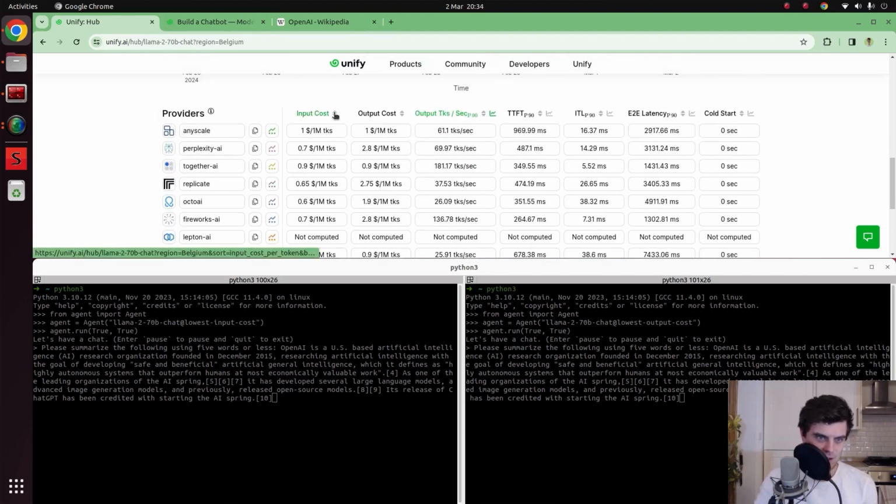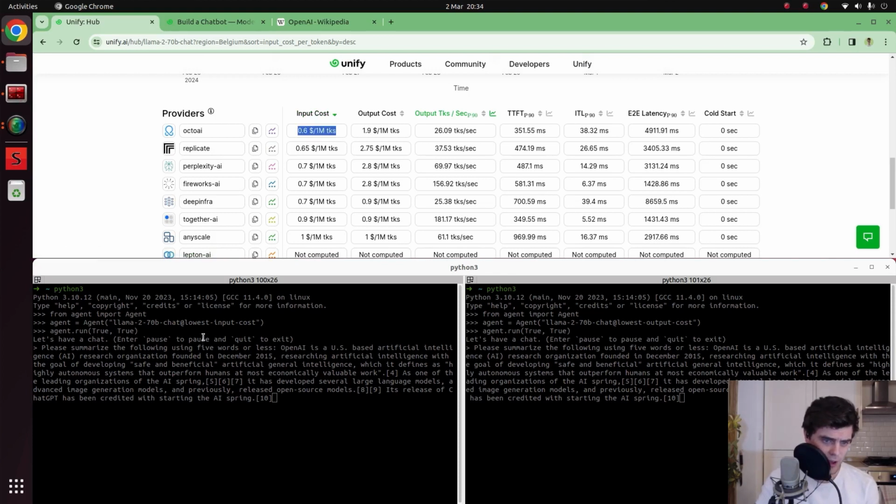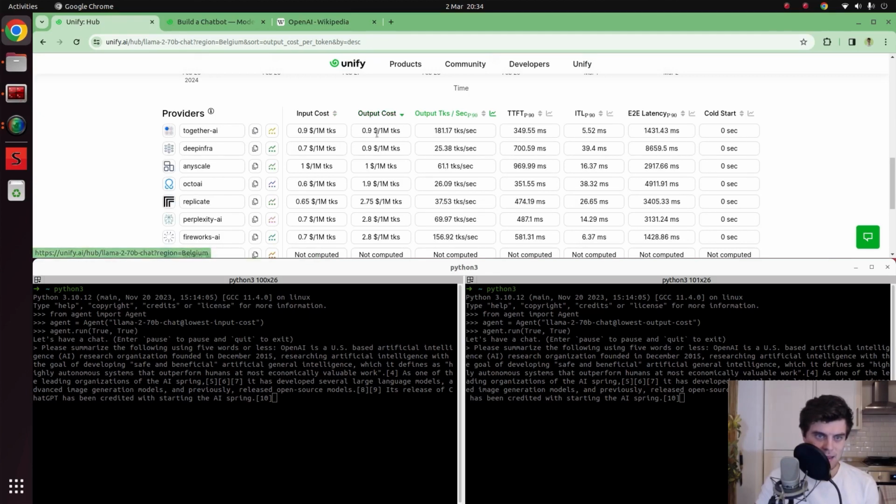What it will do is look at which is the cheapest for input cost, which in this case is Octo AI. So we're going to be having Octo AI on the left. The one on the right is going to be Together AI, which is also pretty cost effective on the input, but it will not be as cost effective as Octo AI for this particular prompt. So we expect the one on the left to be roughly 2/3 the price of the one on the right, a little bit less because there are some output tokens as well.